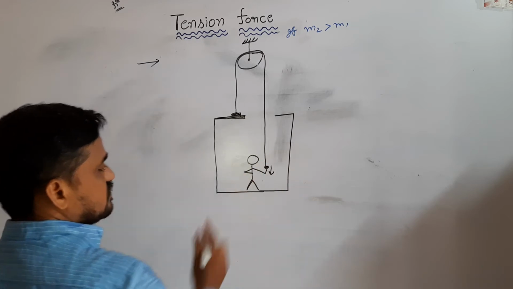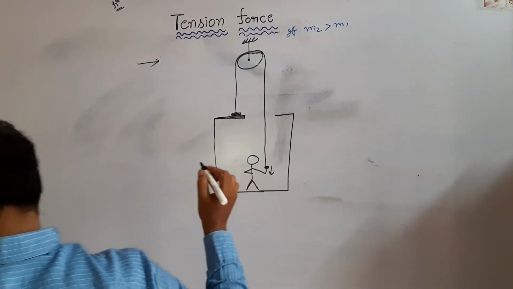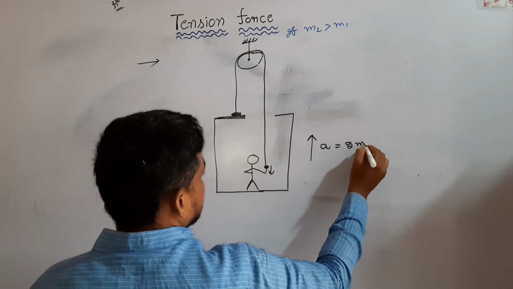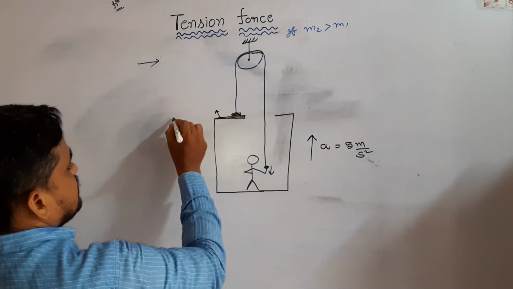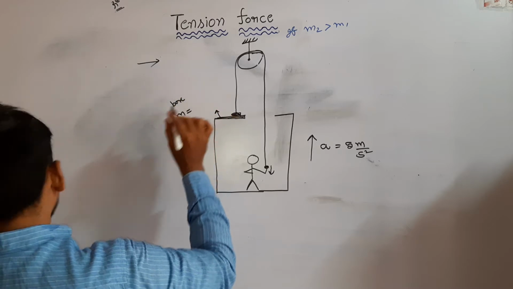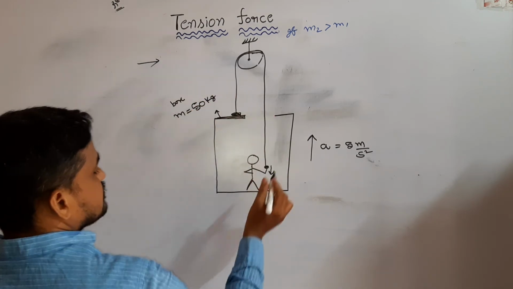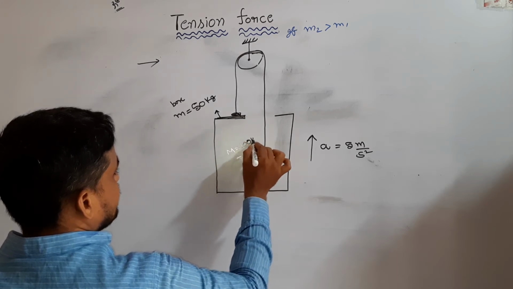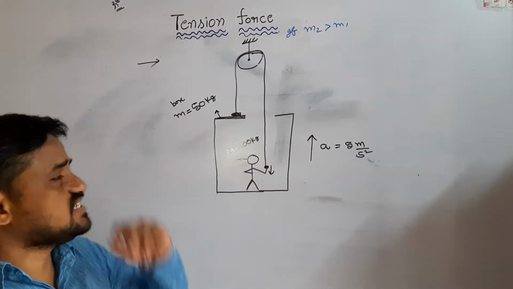The rope is pulled down, for that the entire system moves up with acceleration 5 meter per second square. Here the mass of the box is 50 kg. Mass of the man is 100 kg. See, this is a box. Its mass is 50 kg.